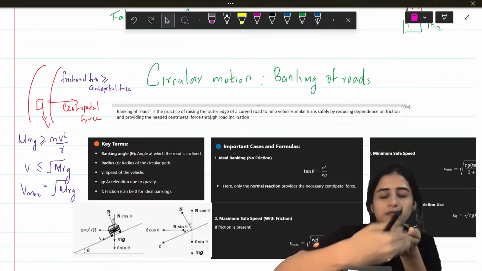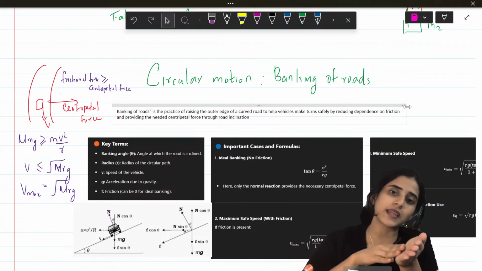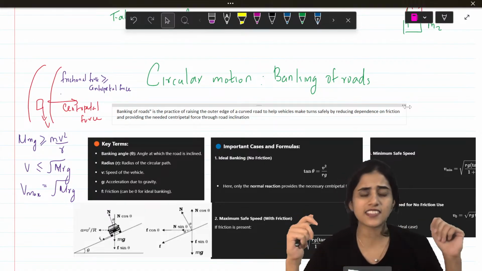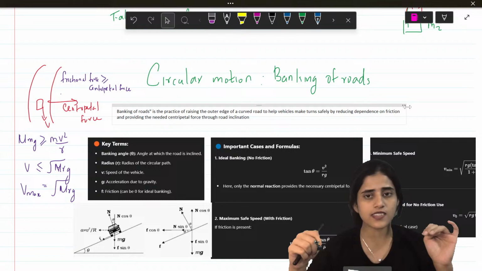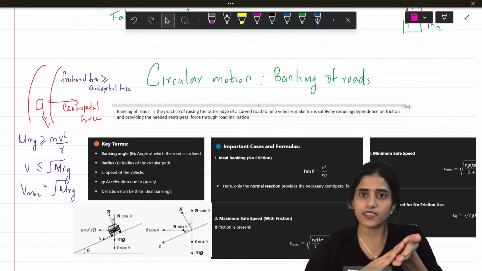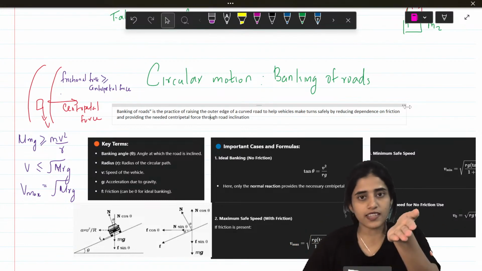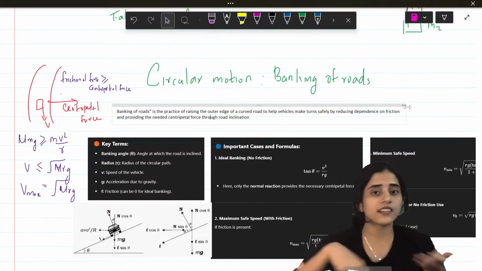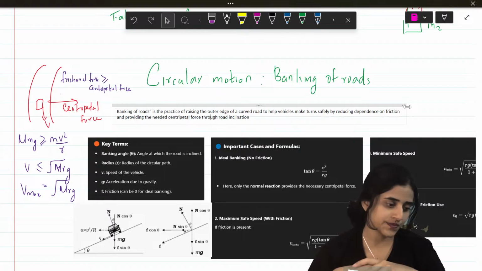So the advantage of making it at an angle is that you'll be able to balance if you're going at very high speeds. Have you seen these racing tracks? For Formula 1 races and all, the racing tracks are always like this. They are not like this. They're always like this. That's because cars are at very high speed. So only if the roads are banked, they will not skid.